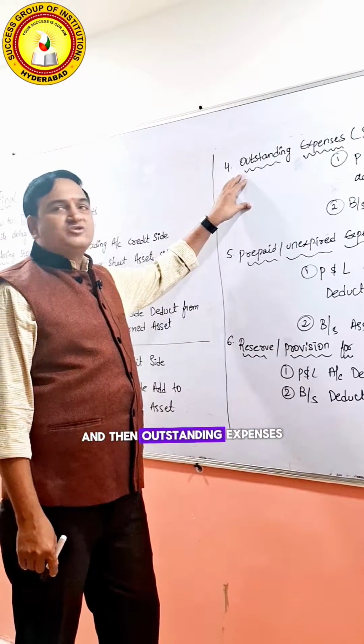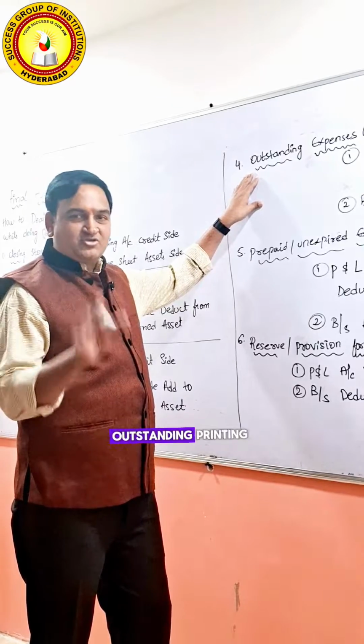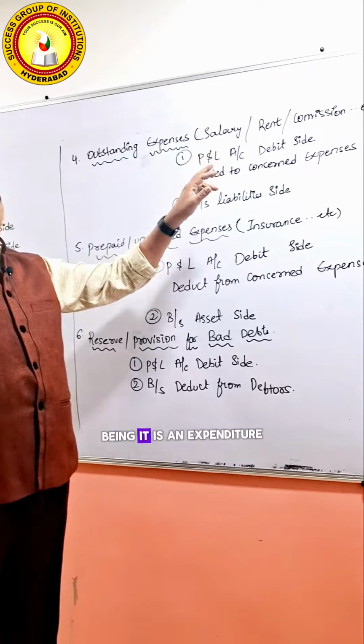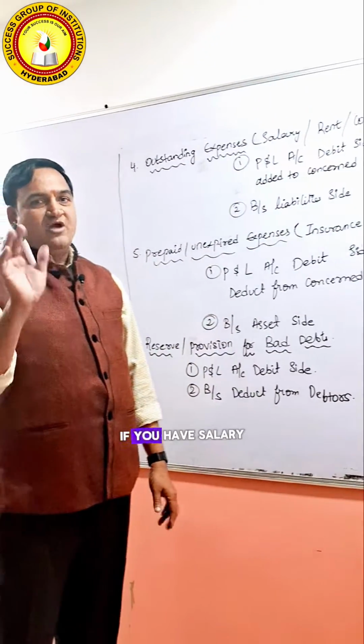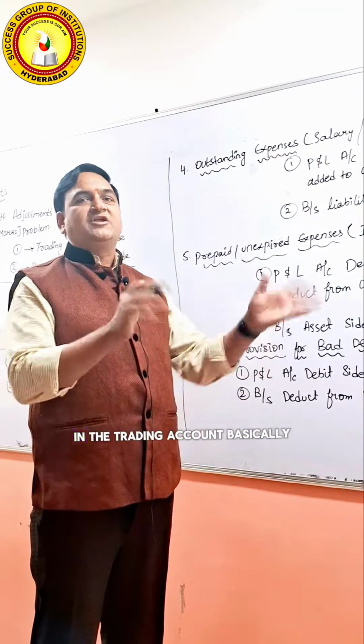And then outstanding expenses, say outstanding rent, outstanding salary, outstanding commission, outstanding printing, is considered generally outstanding expenditure. So here, being an expenditure, we write it in the profit and loss account, debit side, that is salary. If you have salary, add to the salary. If you have outstanding wages, add them to the wages in the trading account.